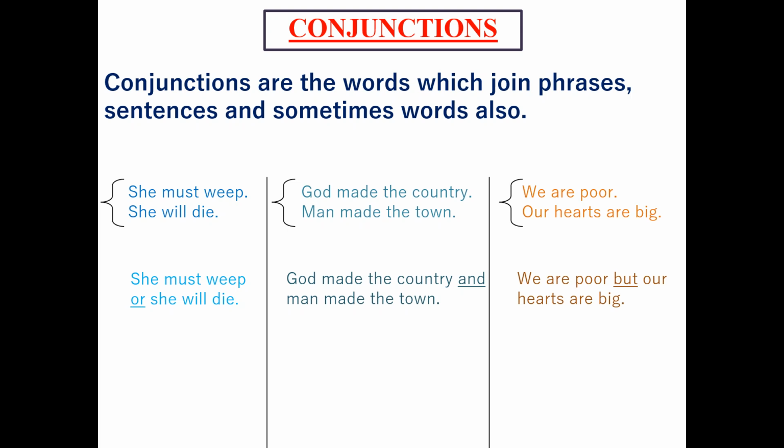We are poor, our hearts are big. We are poor, but our hearts are big. We make one sentence by adding the word but, which is a conjunction. So we are seeing that these two sentences are joined by a word, and this is a junction. So or, and, but are the conjunctions which join these two sentences and they make it into one.